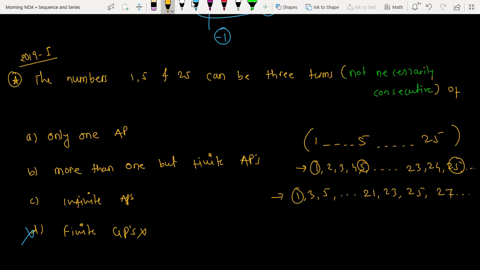Sir, how do we get 10? It's odd. Where is 10? You don't require 10. Correct, sir. We can write this, yes, definitely. Where did 10 come from? See, the only thing is, whatever sequence you write, you should include all these 3 numbers. That is the only condition. So I have included these 3 terms, 1, 5 and 25. See here, I have included these 3 terms in the sequence. Are you getting the point?